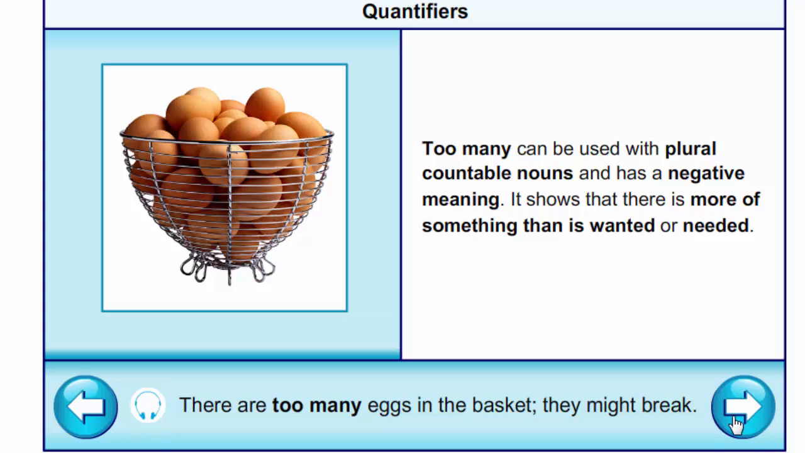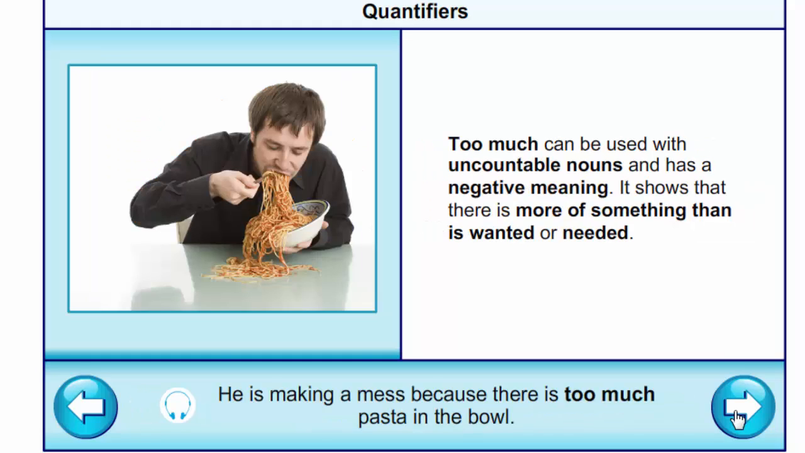They might break. Too much can be used with uncountable nouns and has a negative meaning. It shows that there is more of something than is wanted or needed. He is making a mess because there is too much pasta in the bowl.